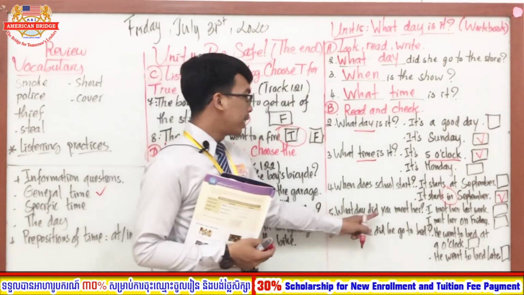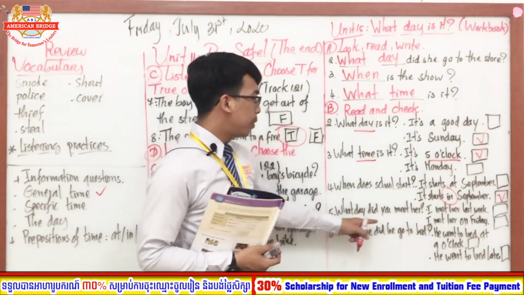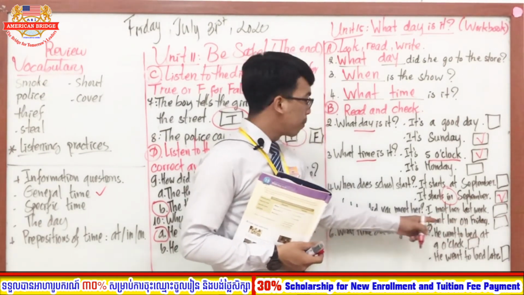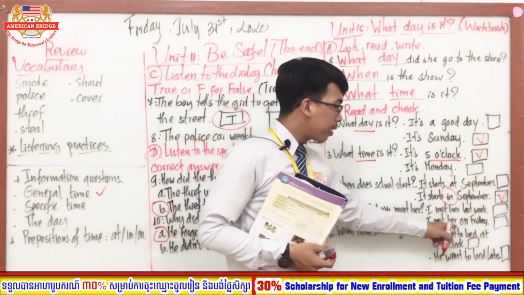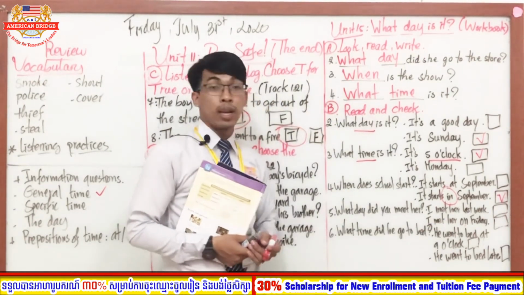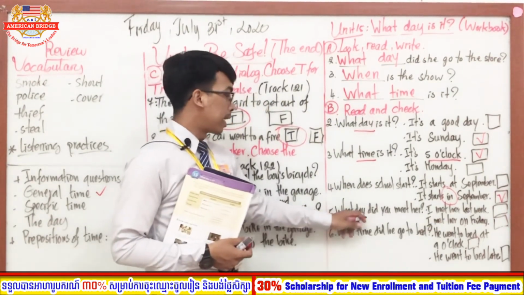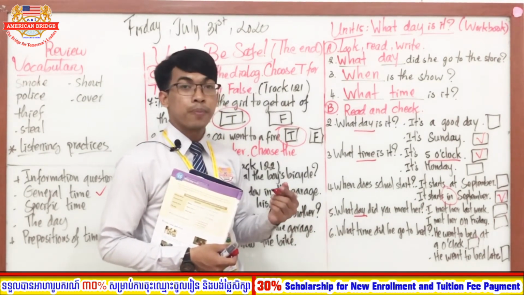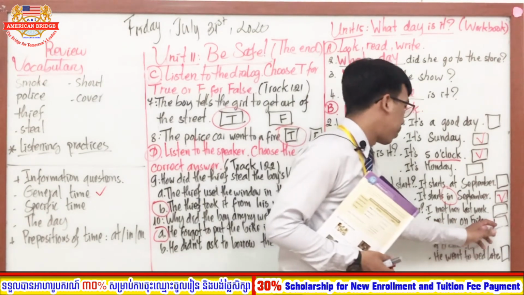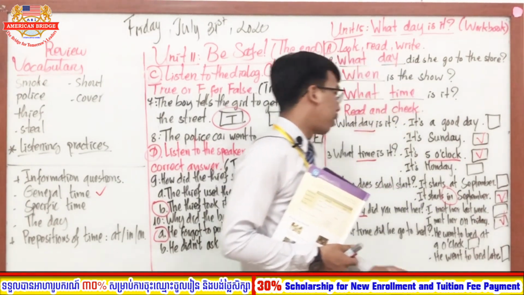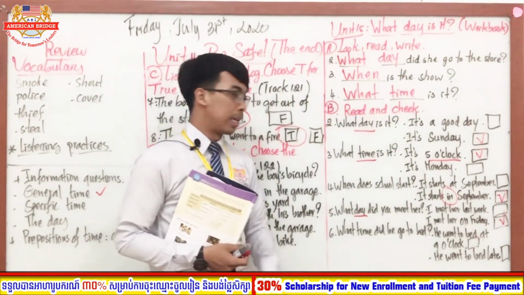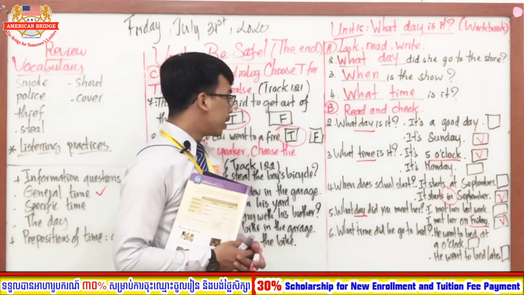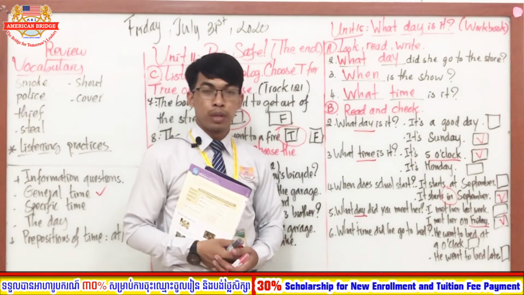Okay, so what day did you meet her? So we have the first one, I met her last week. And the last one, I met her on Friday. So the question they asked you about what? Yes, about day, right? Good. So the answer, it must be the second one. Good job, everyone. So I met her on Friday. On Friday. So Friday refers to the day. Okay, good. So everyone, now let's move to the last one.